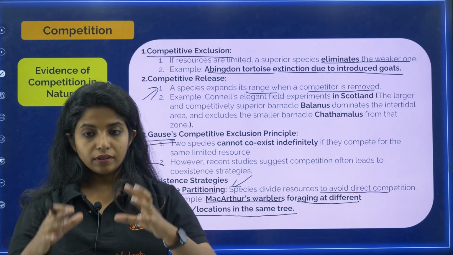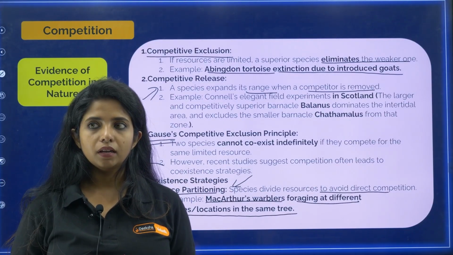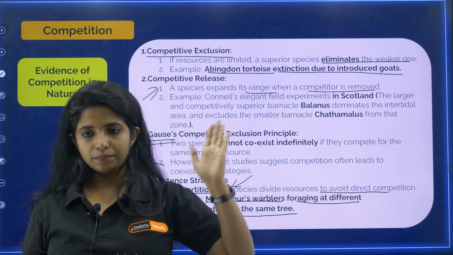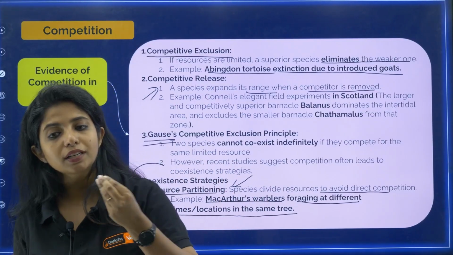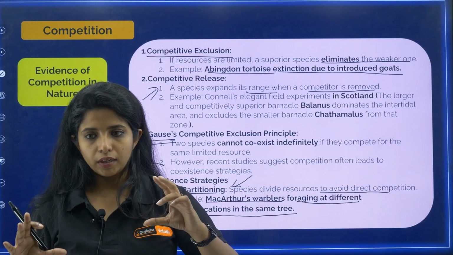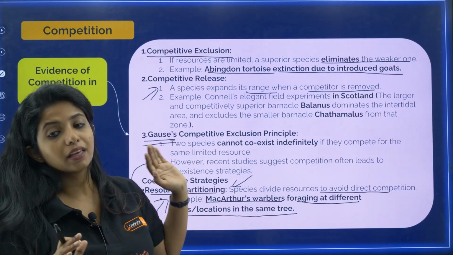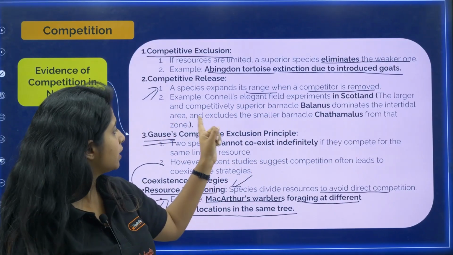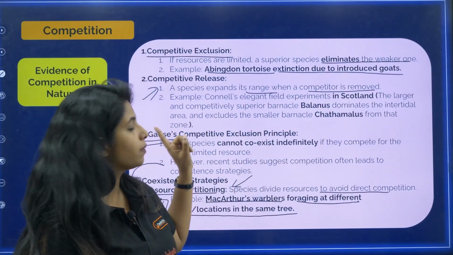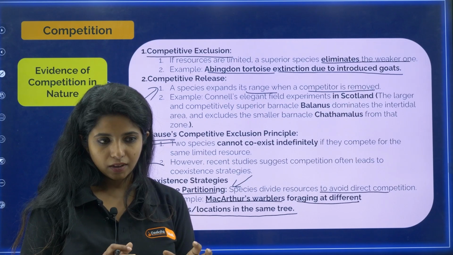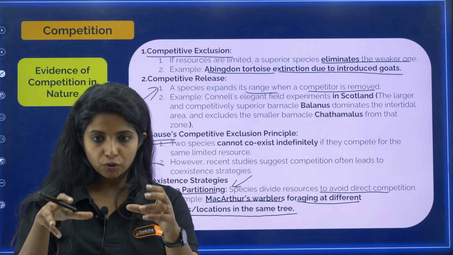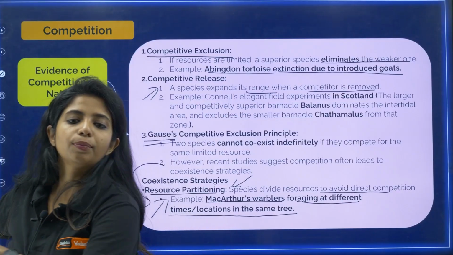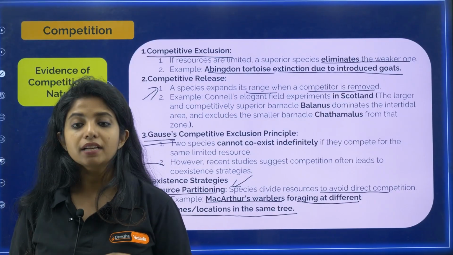So they were living in the same area, but then the superior one said that you cannot live, you go away. So it excluded them. The Thalamus were completely excluded from the intertidal zone. So the larger and competitively superior barnacle dominated the intertidal area and excluded the smaller barnacle from that particular zone. When one is going, don't you think the other one is going to take the whole space? This is known as competitive release.